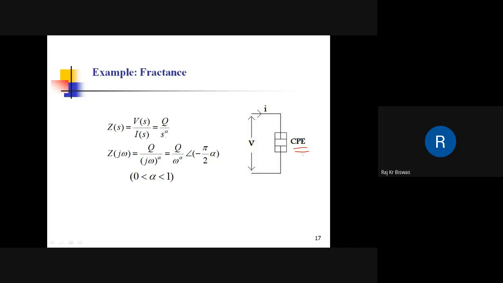For a pure capacitor, it is Q by S to the power 1, so alpha is equal to 1. But for a fractance, it is Q by S to the power alpha. And it shows a constant phase behavior for a particular range of frequencies. And this alpha here is in between 0 and 1.